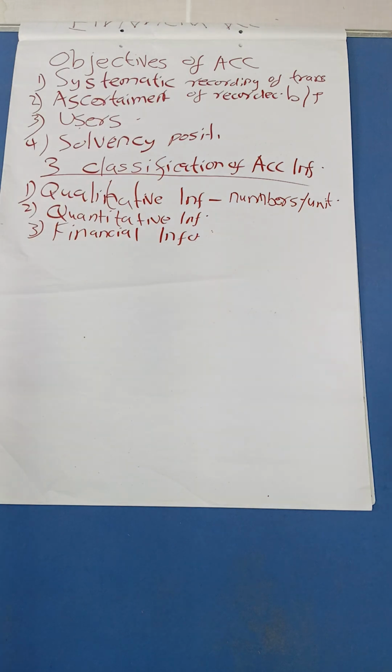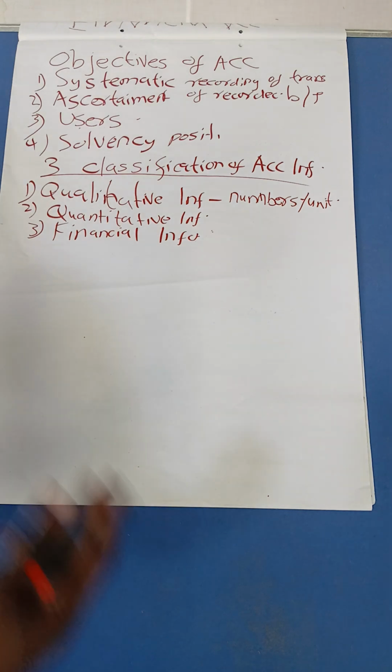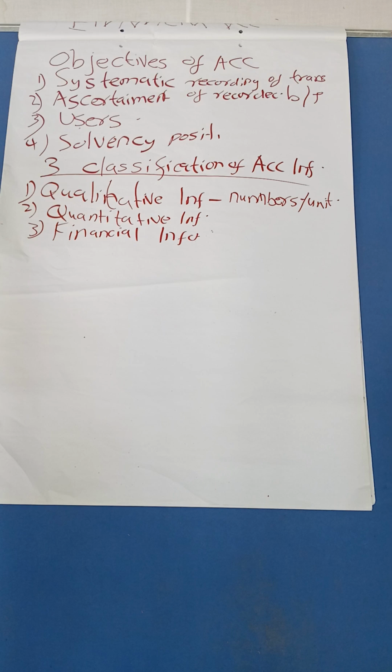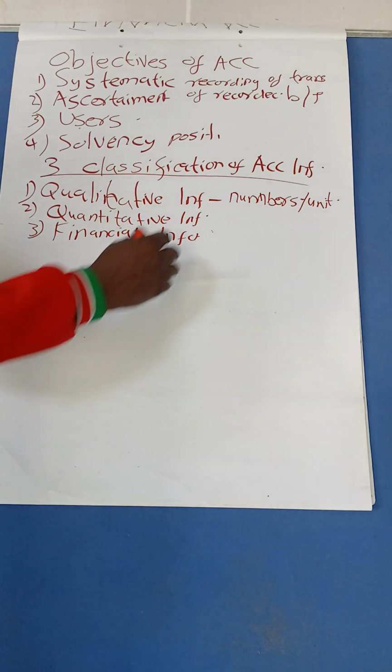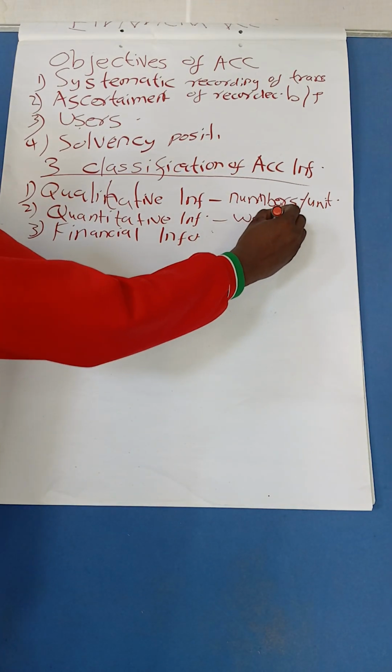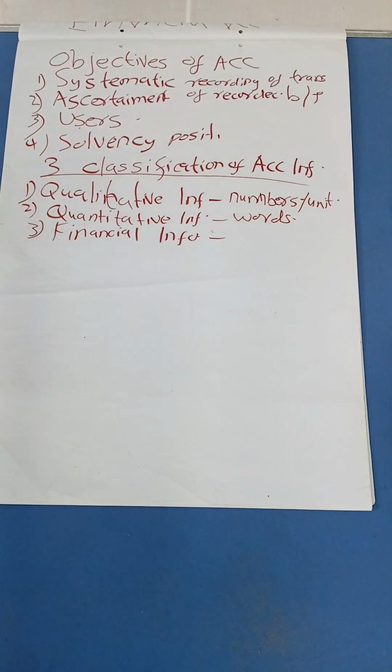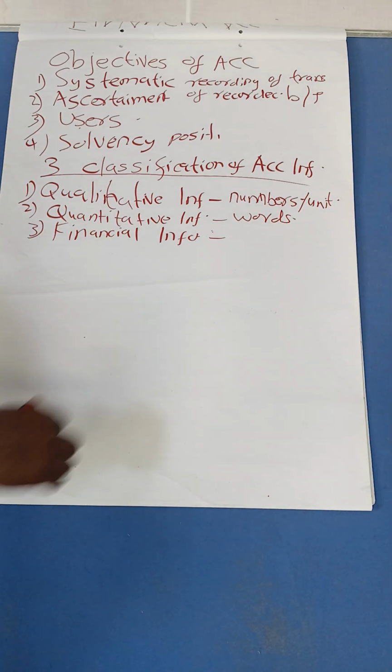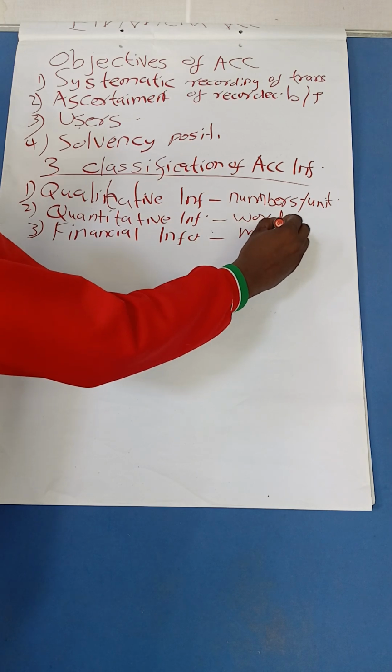So numbers, units, kgs, maybe 10,000 Kenyan shillings, all that in numbers. Then we have qualitative. This is expressed in words. Here we also have information in regards to accounting, but it will be in words. Then financial information is just information expressed in terms of money.